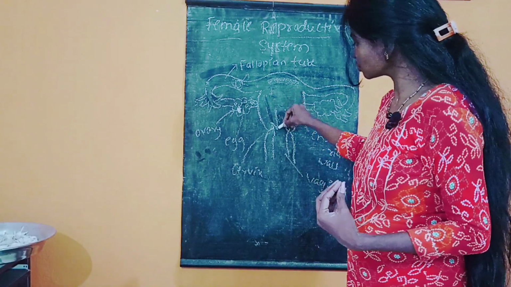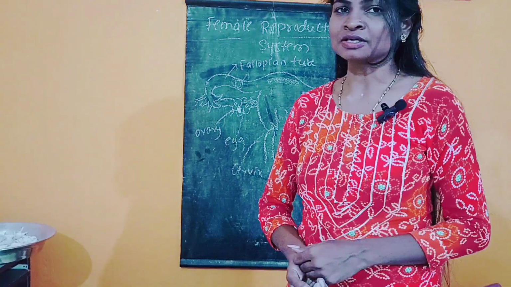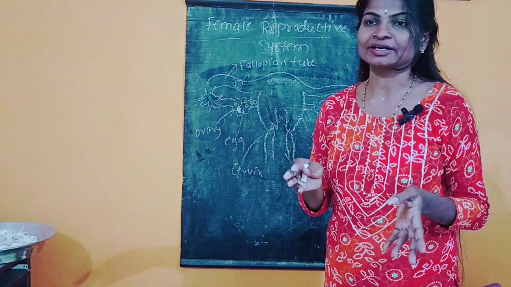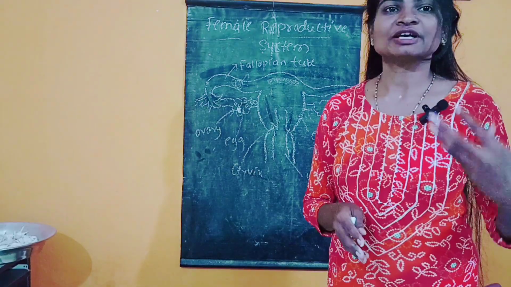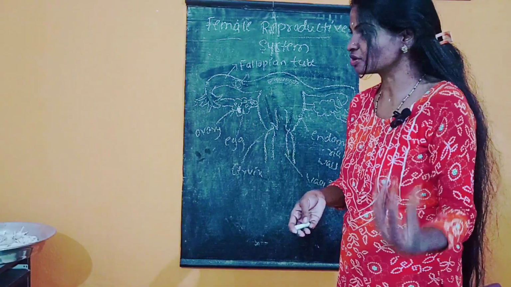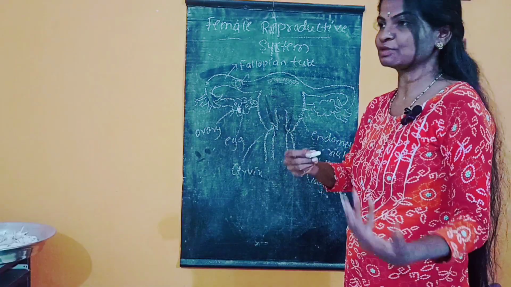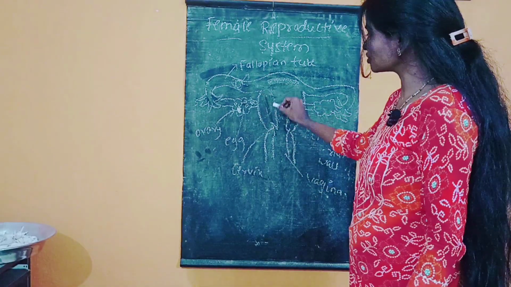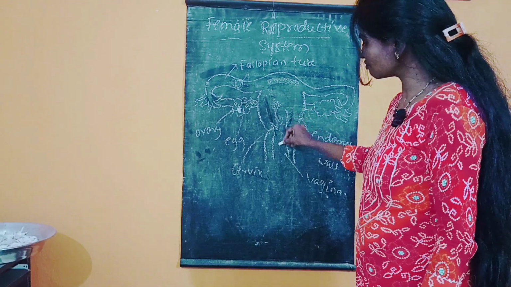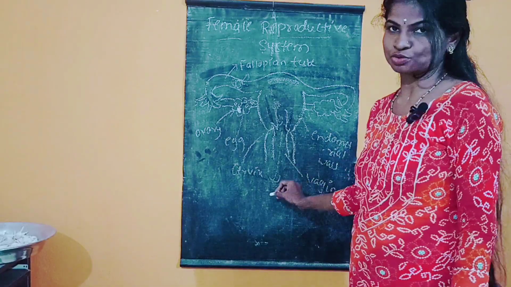Then from the uterus to the vagina, it is released in the form of blood. Then it is called the menstrual cycle. In this system, we will learn two criteria. If the egg is not fertilized, what happens in the female reproductive system? If the egg is not fertilized by the sperm, then it is released inside the uterus. From the uterus to the cervix, it is released in the form of blood. That is called menstruation.